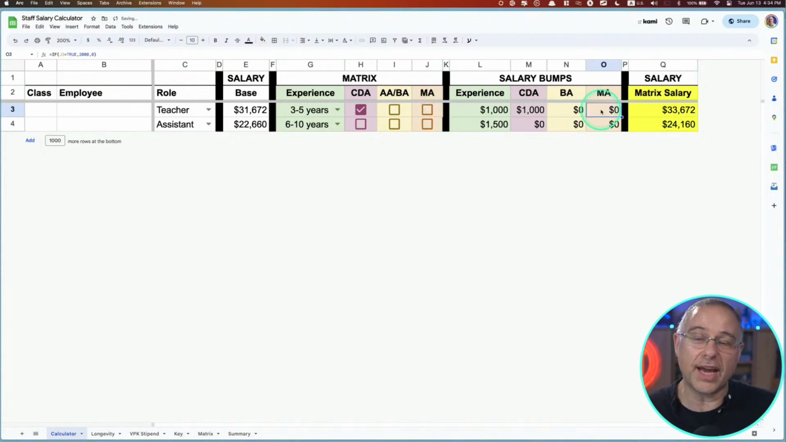Now, could I just type in 2000? Yeah, of course I could, but then I would have to remember what is the salary bump for someone who has an MA, right? And I don't want to do that. I don't want to have to remember that.